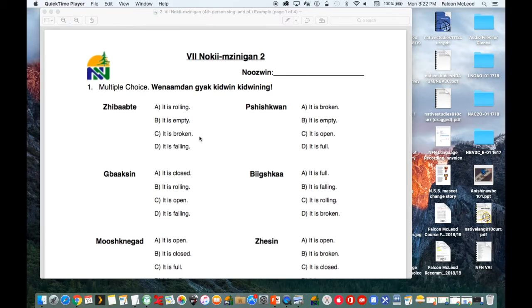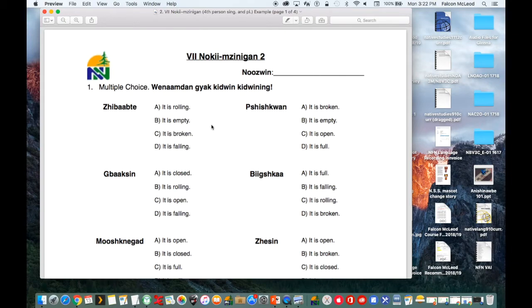So returning back to what's expected of you for your worksheet this week. So we have multiple choice. When dan gia kidwinning. So that means match the correct word to the Ojibwe there. So here's our Ojibwe that we need to find the correct answer for. So jebobte. So if you don't remember what jebobte means, you can access that word with two methods.